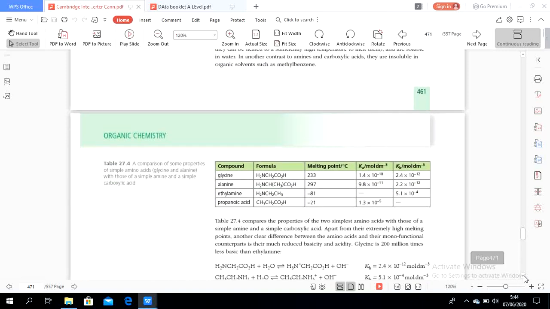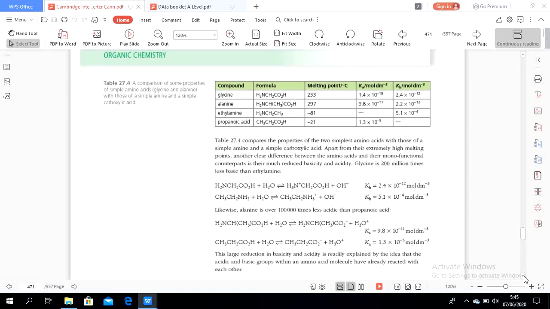Okay, now let's see a comparison of some properties of simple amino acids, glycine and alanine, with those of a simple amine and a simple carboxylic acid. Glycine, with this formula, has a melting point which is lower than alanine, and then the Ka and also Kb. We know Ka is the weak acid dissociation constant, Kb is the weak base dissociation constant.